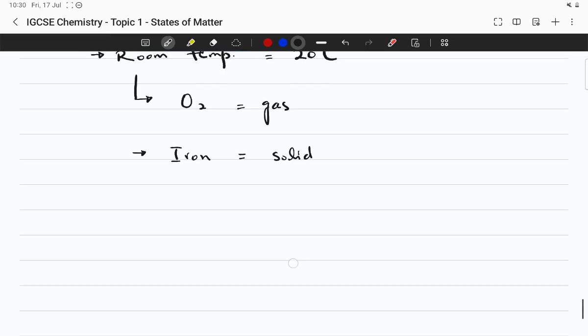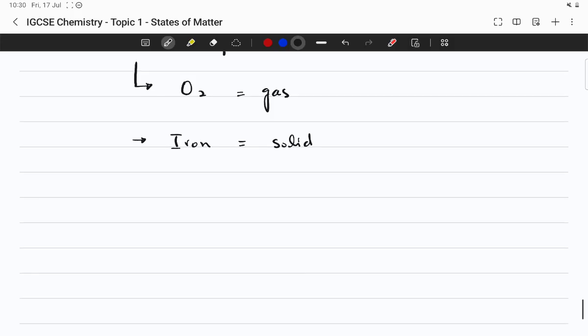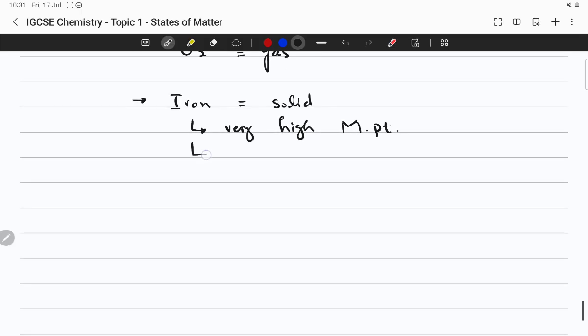I will explain how that works. For now, just know that iron has a very high melting point above room temperature, so at room temperature it is a hard, strong metal.